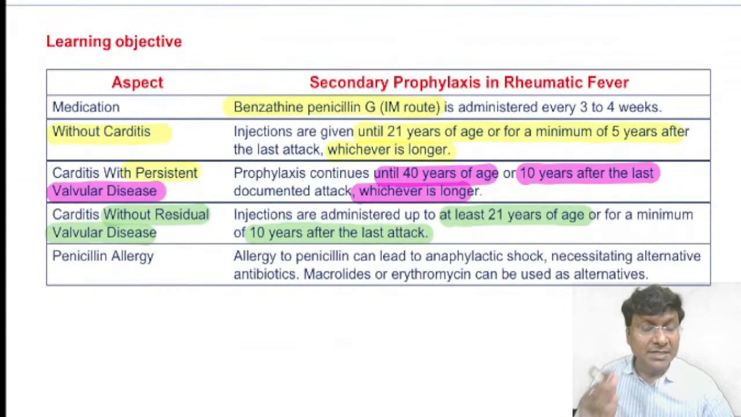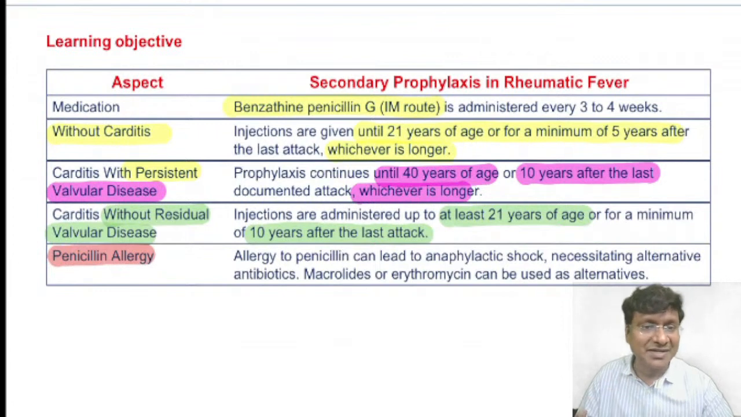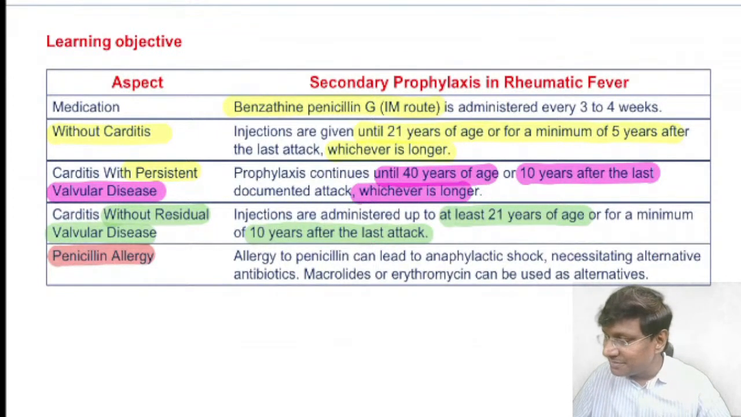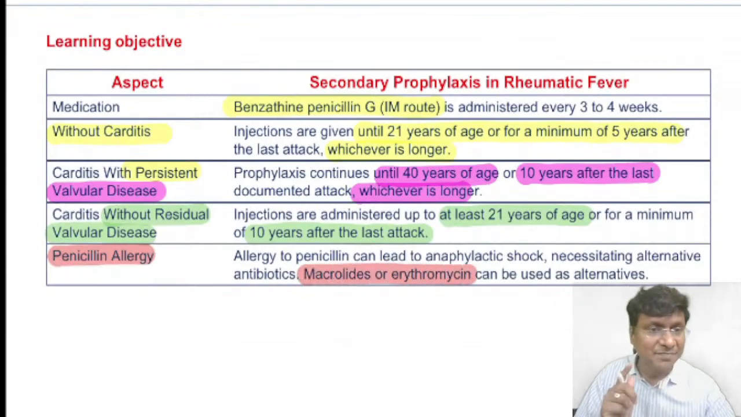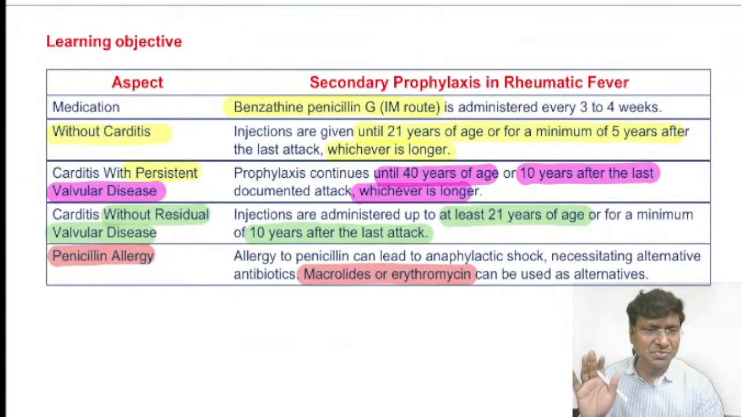Now the question also can be asked, if the patient is allergic to penicillin, then what is the alternative drug that you need to give? If the patient is allergic to penicillin, please remember the drug that we need to give is the macrolides, or erythromycin can be used as an alternative drug. So this is about the secondary prophylaxis in case of rheumatic fever. This table is very, very important from the INICET point of view.